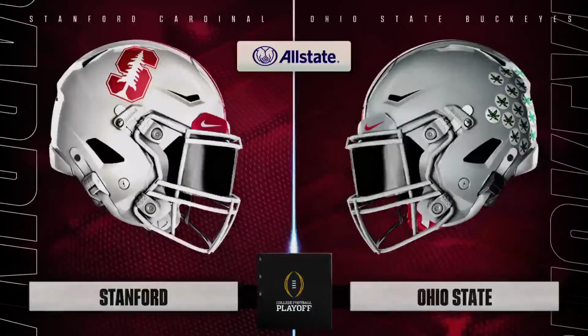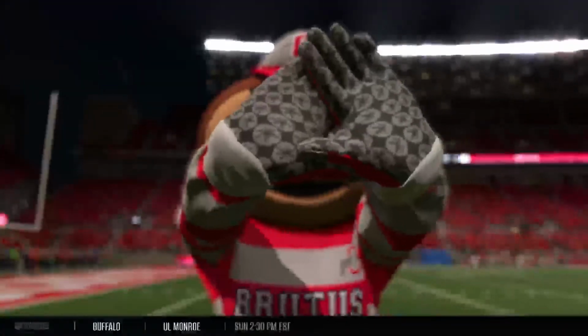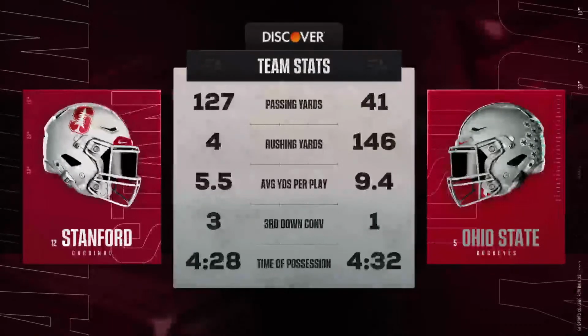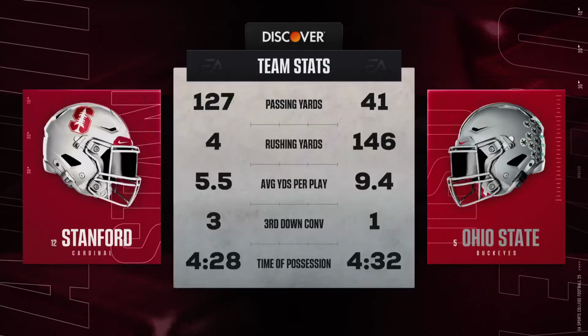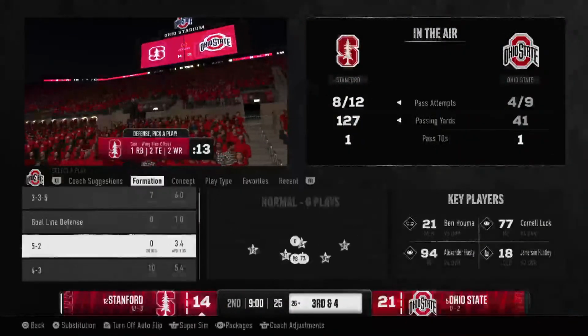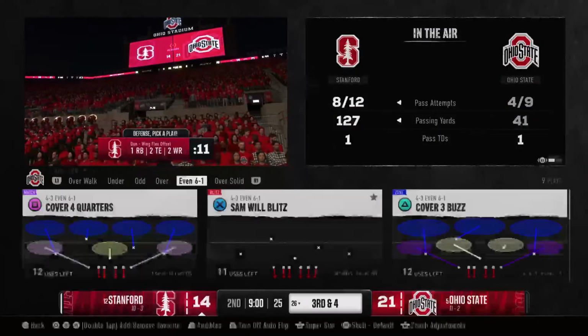Well, Kirk, Ohio State has the lead here after one, and the first quarter is in the books. What is a huge opportunity for both these programs to get a step closer to a national championship. Will the offenses continue to dominate, or will the defenses show up here as we begin the second quarter?